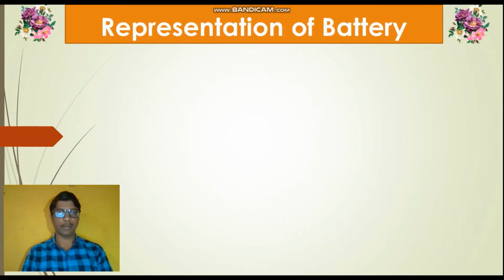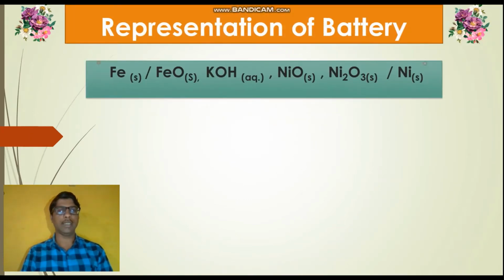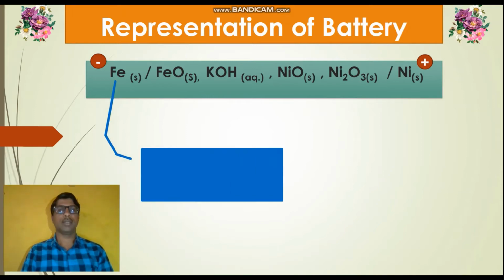Representation of the battery. This is the representation of battery. For detailed conventions of representation of the cell or battery, you refer to my module first. We know that anode is the electrode we write on the left hand side of the representation, on which oxidation takes place. In this battery, iron plates act as an anode.